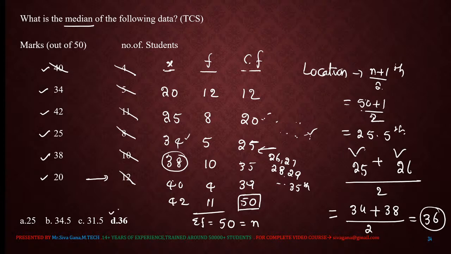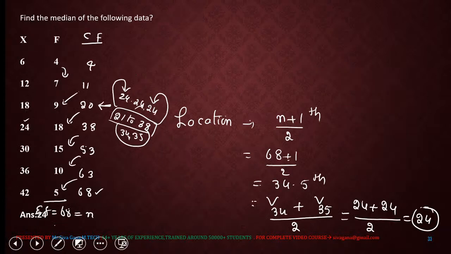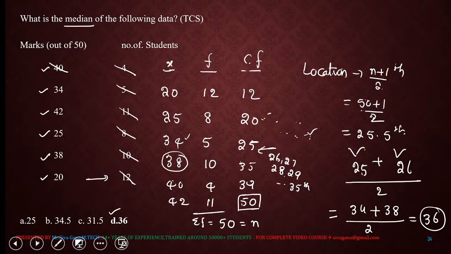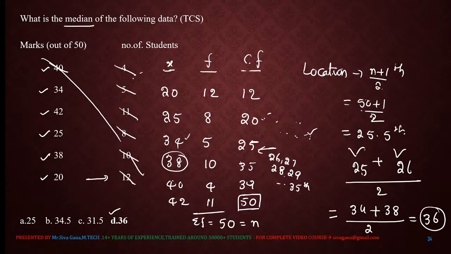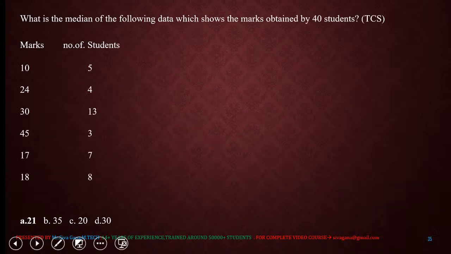This is how you need to calculate the median. I have explained two questions. In the previous question, the data were straight away given in ascending order. Now in this question, the data is not given in ascending order. We place it in ascending order and later calculate. Now, the median of the data.